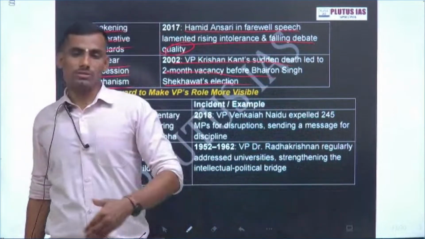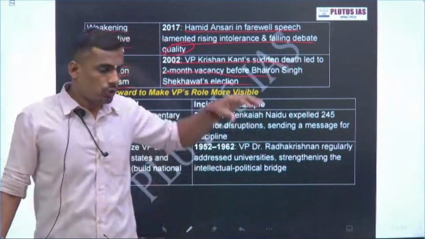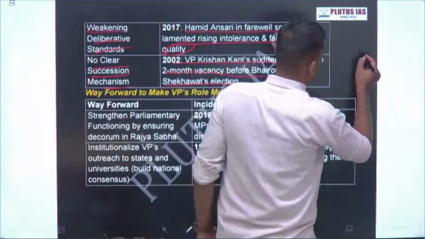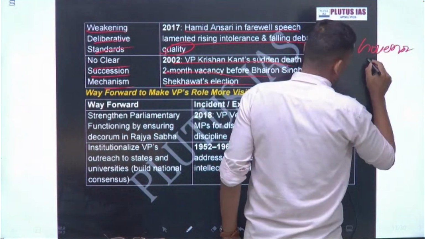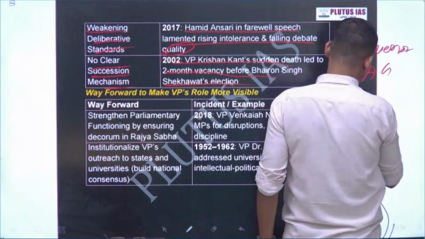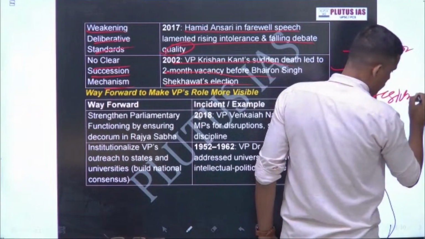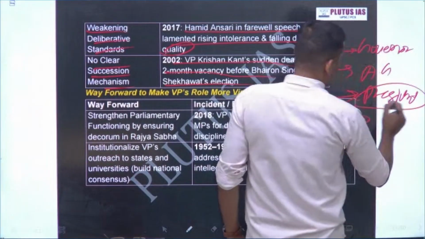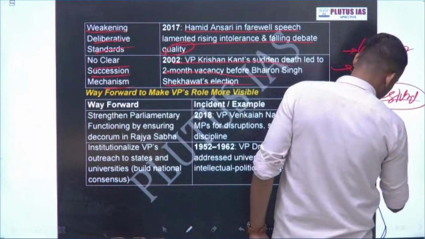Now there are certain recommendations related to the office of vice president, and use this framework for any office. Take a governor, constitutional office, I'm talking particularly about the attorney general, then the president, CM, PM.